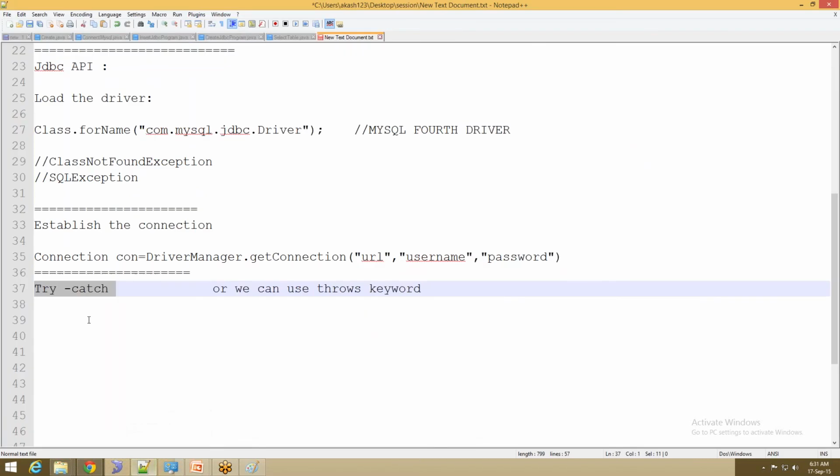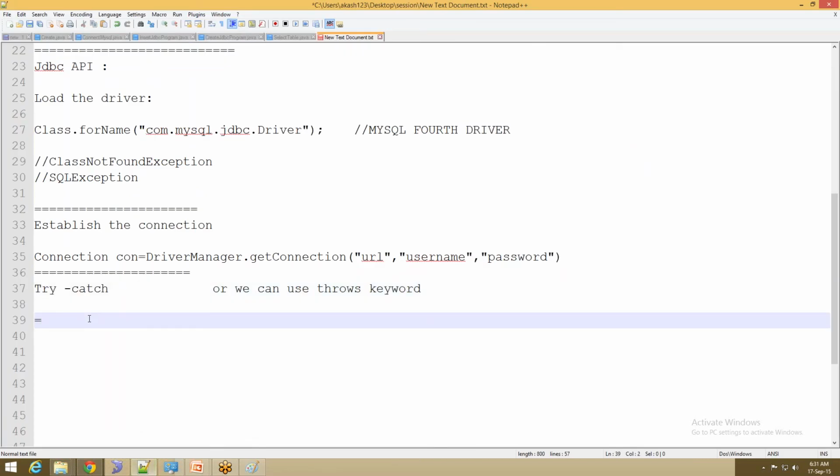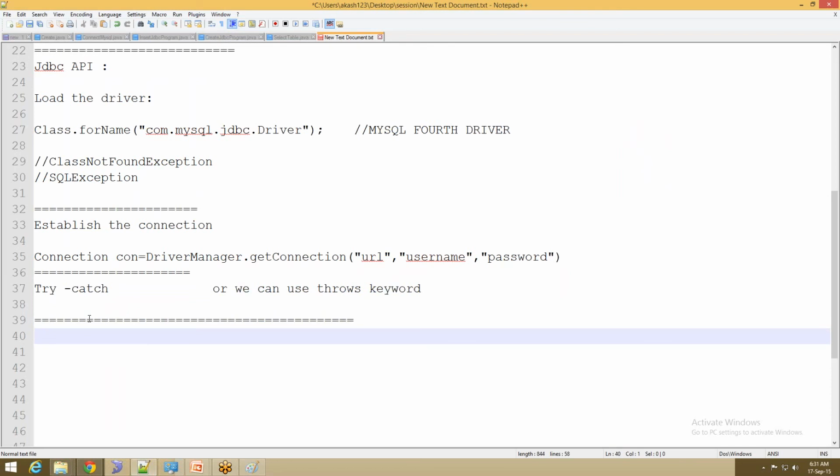In short, I can tell statement is a carrier or transport service agent, and what it carries is only SQL commands.